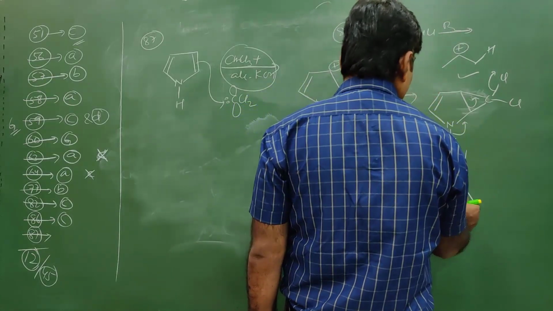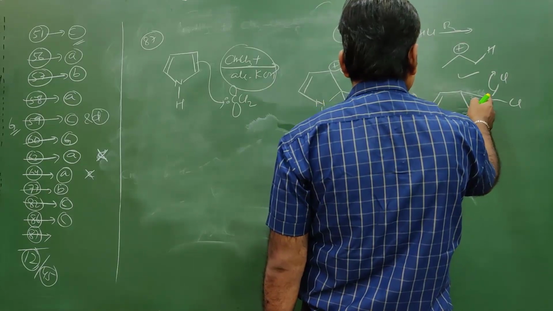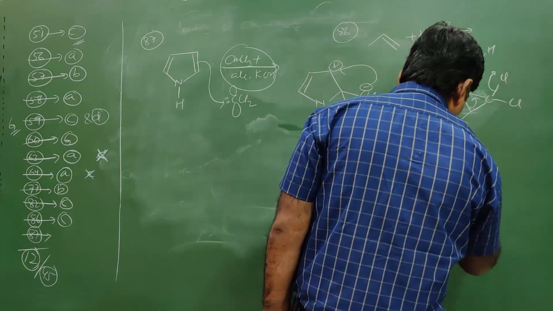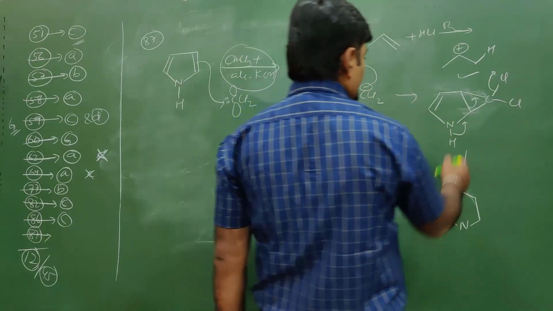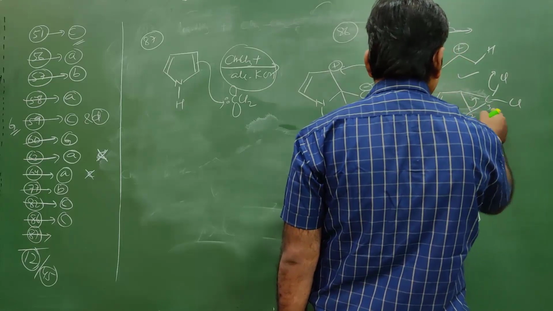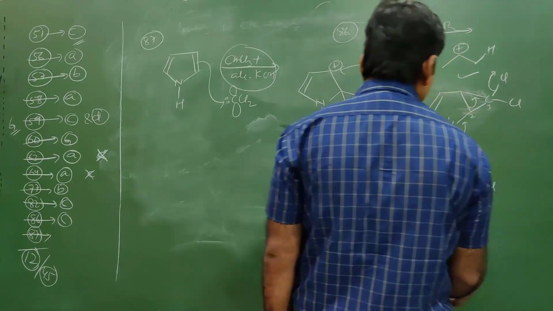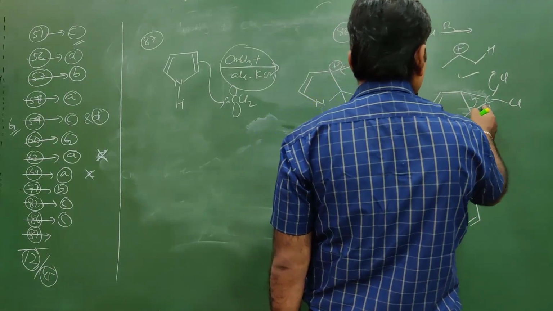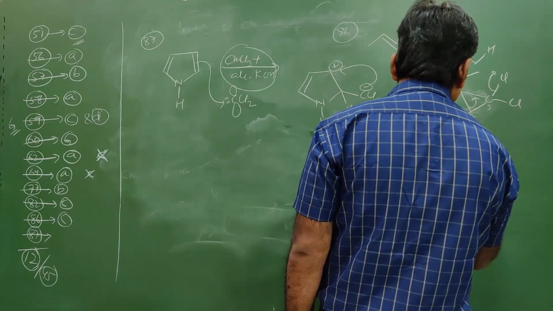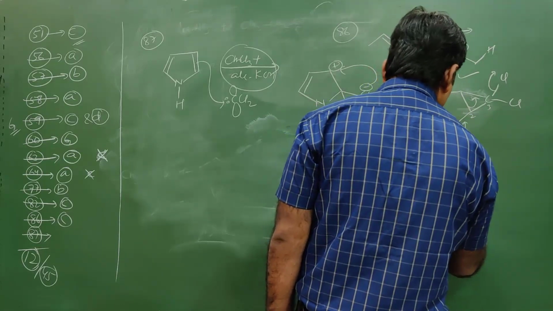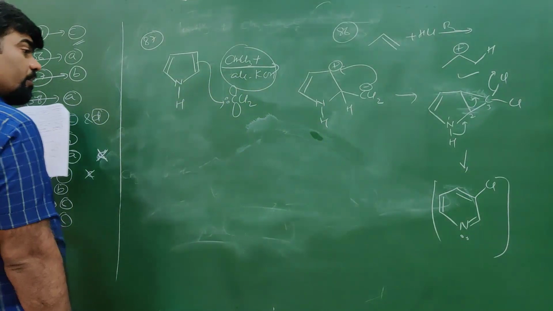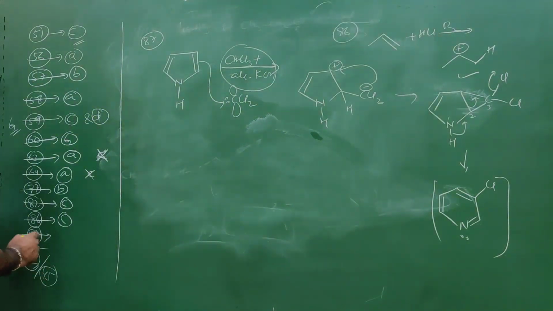Now there will be 1, 2, 3, 4, 5, 6 carbon, so a six-membered ring. One is nitrogen. Let's say this is 1, this is 2, this is 3. Over here chlorine. Between 1 and 2 there will be a double bond, between 3 and 4 there will be a double bond, and over here a double bond. So this is it. Which option does it form? I think the third option. The third option is correct.